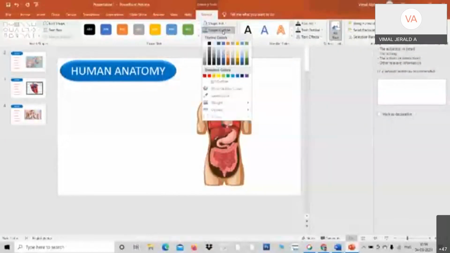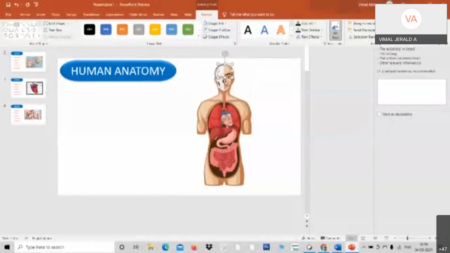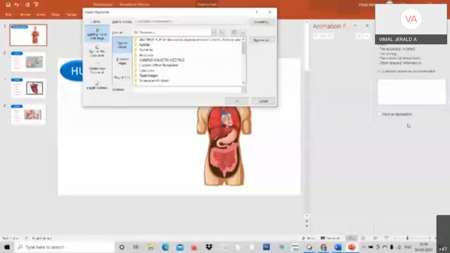So go to shape outline and no outline. So nothing is here. Nothing is here. So I just press Control K. Now I'm going to create a link. Control K and make it this.